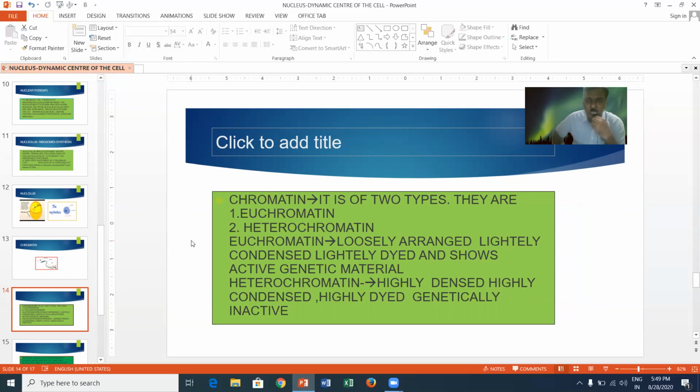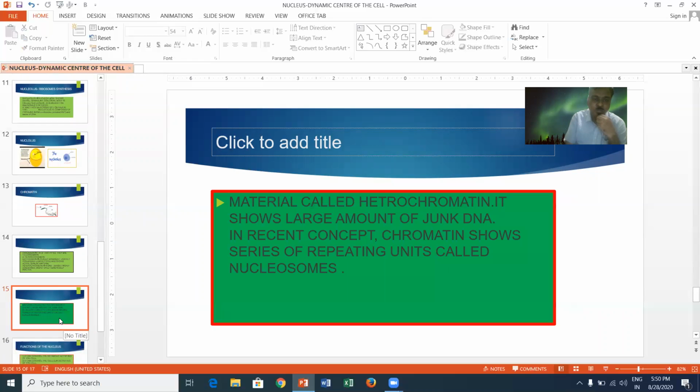Euchromatin is loosely arranged, lightly condensed and lightly dyed and shows active genetic material, whereas heterochromatin is highly dense, highly condensed, highly dyed, genetically inactive material. This material is called heterochromatin. It shows a large amount of junk DNA. Junk DNA means a bulk amount of DNA which does not code for any amino acids. Such DNA is called junk DNA.